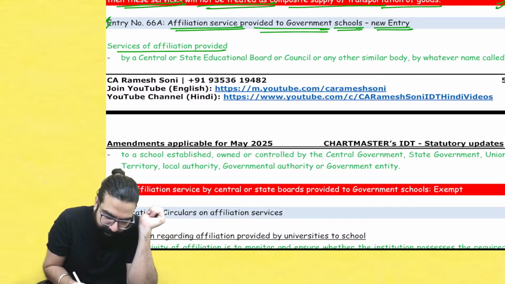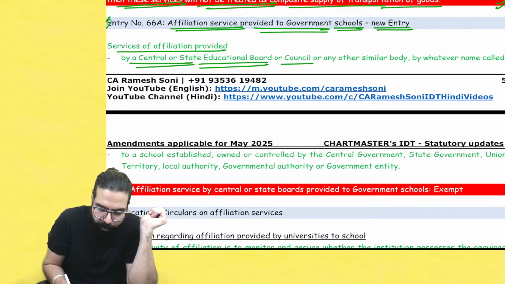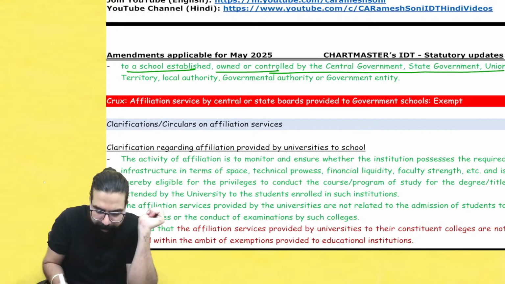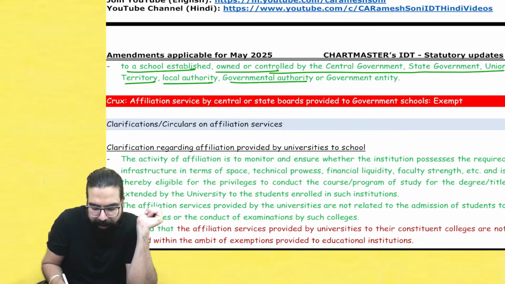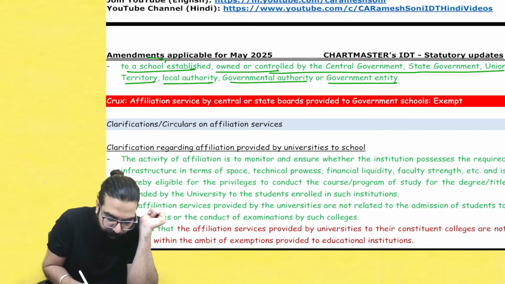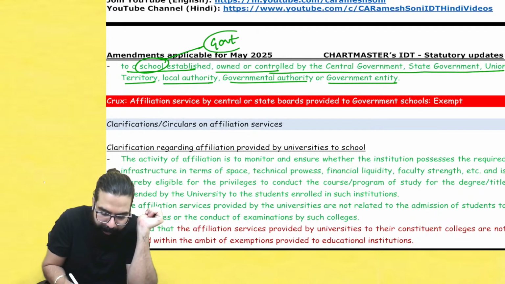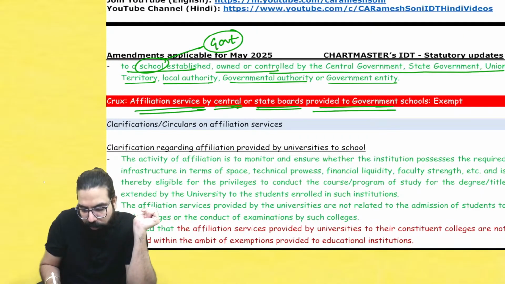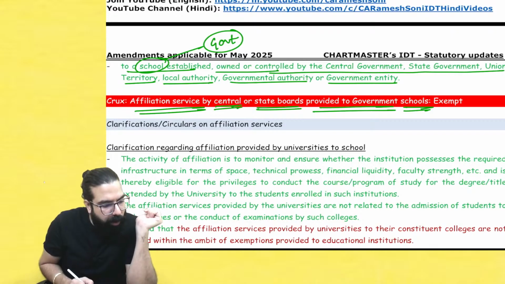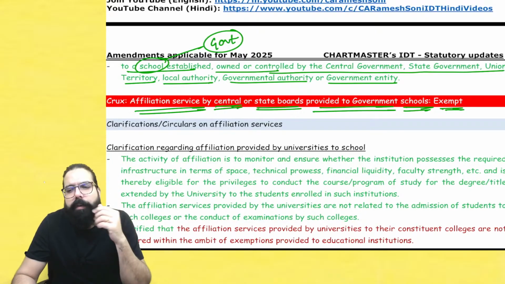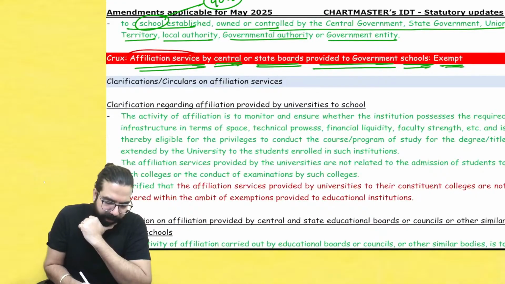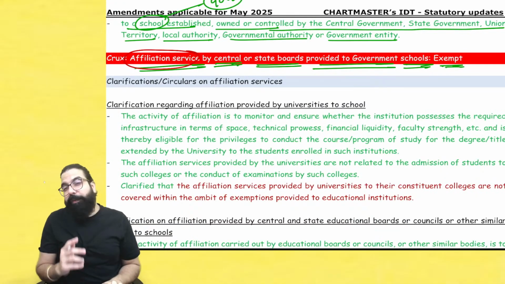So, services of affiliation by central board, state board or council or similar body to schools owned and controlled by central government, state government, union territory, local authority or governmental entity, basically to schools owned by government, will always be exempted. Done, sir. This point is clear. Affiliation services are always exempted if provided to a government school.